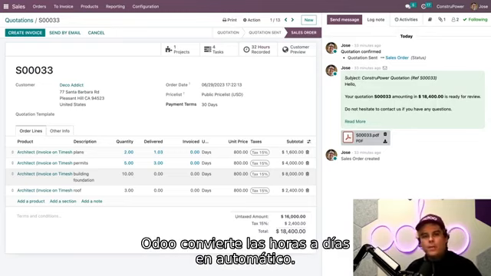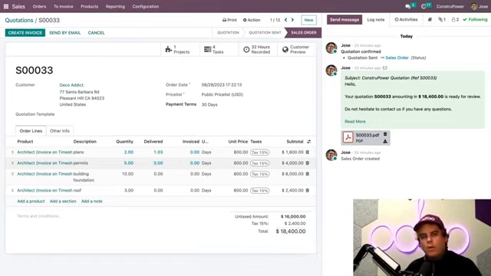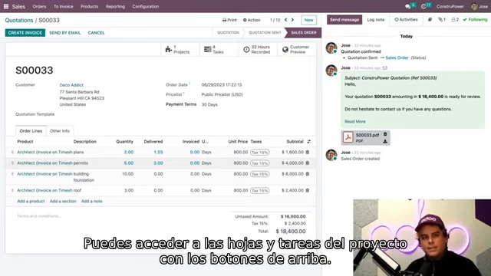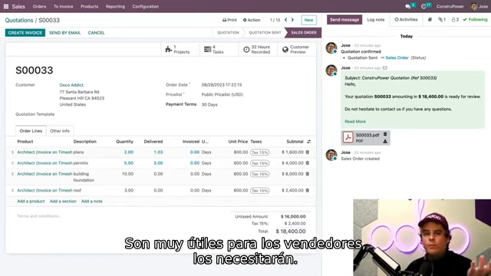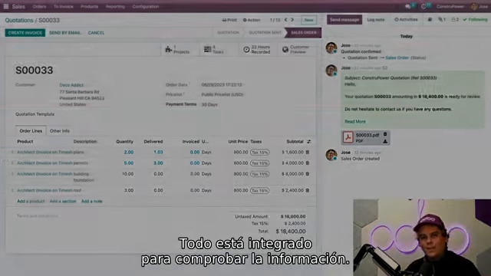Odoo automatically converts the hours from the timesheets into days for us. Now, blue text indicates that these quantities can be invoiced at this point. Also, the related project tasks and timesheets can be accessed from the sales order through the smart buttons that we have up here at the top. And these are always used for your salespeople. They need to find that. And you'll notice everything is seamlessly integrated, which makes it very easy to check.